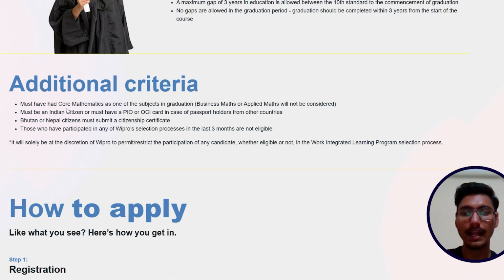You must have had core mathematics as one of the subjects in graduation. Business maths or applied maths will not be considered, and you must be an Indian citizen or have a PIO, OCI card, etc. Bhutan or Nepal citizens must submit a citizenship certificate. Those who have participated in any Wipro selection process in the last 3 months are not eligible. So if you have previously applied in a hiring and also want to apply in this hiring, firstly you have to serve a cooling period of 3 months, and after that you will be able to apply in this hiring. Now moving forward to the selection process, or how you can apply in this hiring.